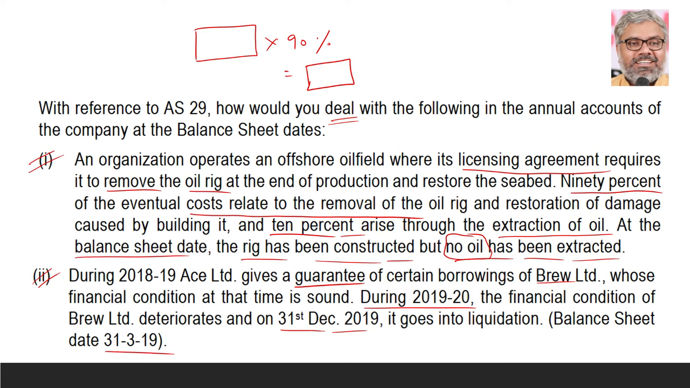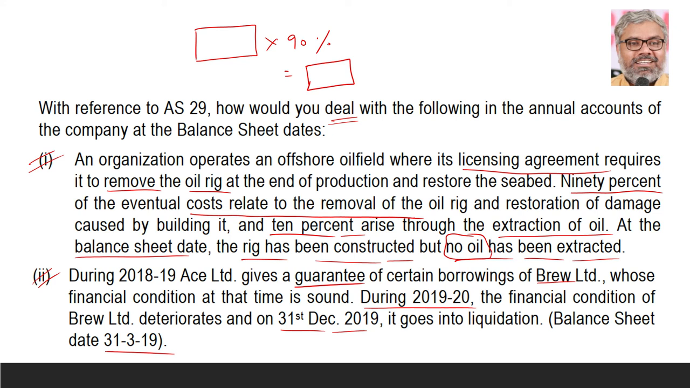And if the likelihood of this contingent liability is remote, there is no need to even disclose it. Forget about recognition. Why? Because Ace Limited did not take any loan. It only gave a guarantee. When will that guarantee be enforceable? If the person for whom the guarantee is given has defaulted, then Ace Limited will become liable. But during 2018-19, Brew Limited was financially sound. There was no indication that Brew Limited would default. So provision is not at all required, absolutely ruled out.